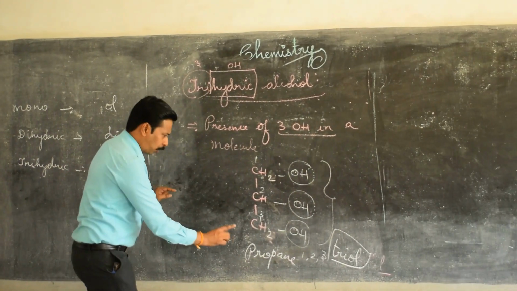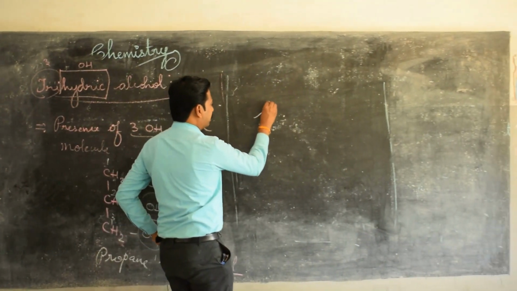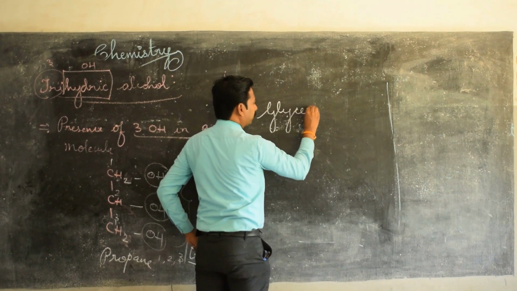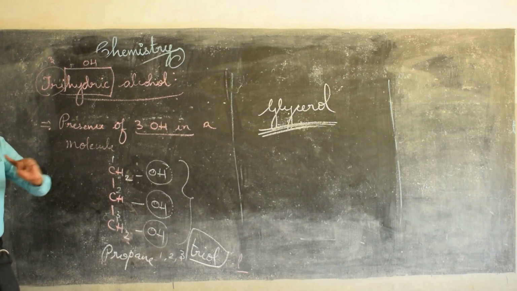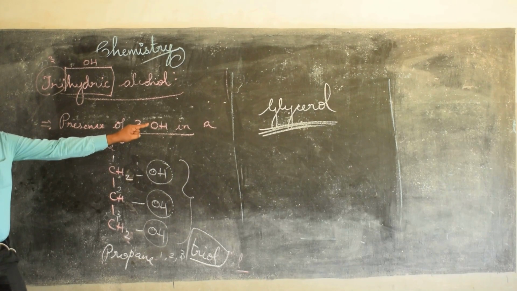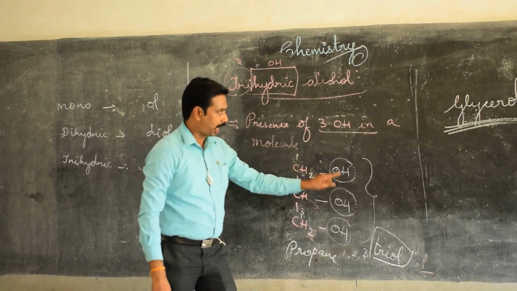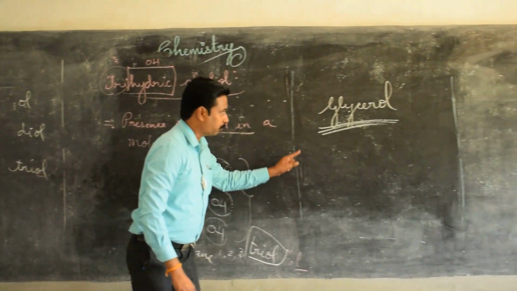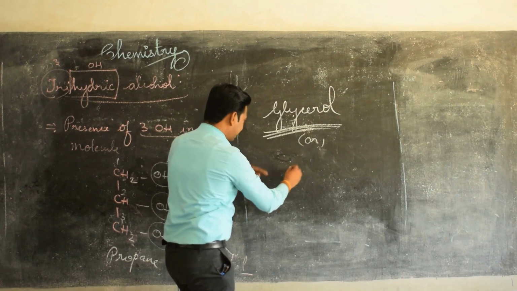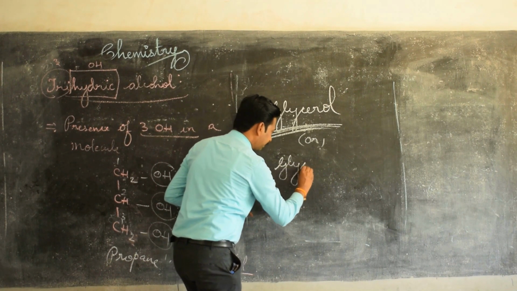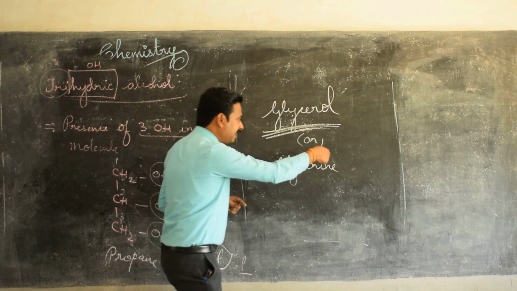Very important 1 mark question, kindly make a note of it. Propane 1, 2, 3 triol is otherwise called as dash: glycerol. Glycerol is otherwise called propane 1, 2, 3 triol, which is further otherwise called glycerin.